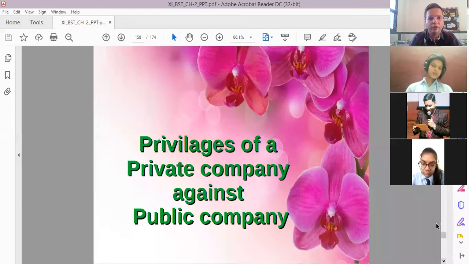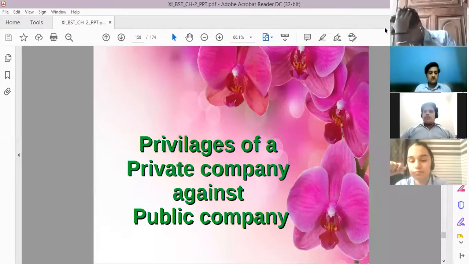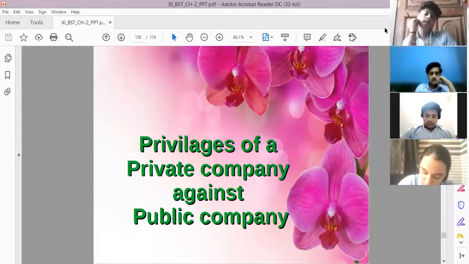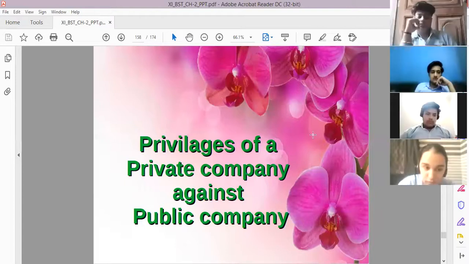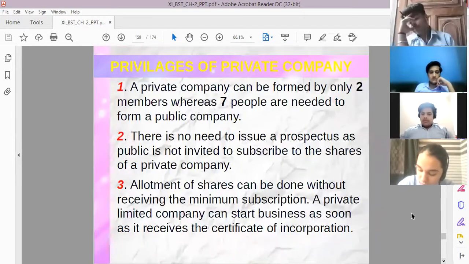Now, privileges of a private company against a public company. It's a very important question for 3 marks. Privileges मतलब होता है फायदे. प्राइवेट कंपनी को क्या फायदे दिए गए हैं पब्लिक कंपनी के अगेंस्ट. Let's see what advantages a private company has as compared to a public company.